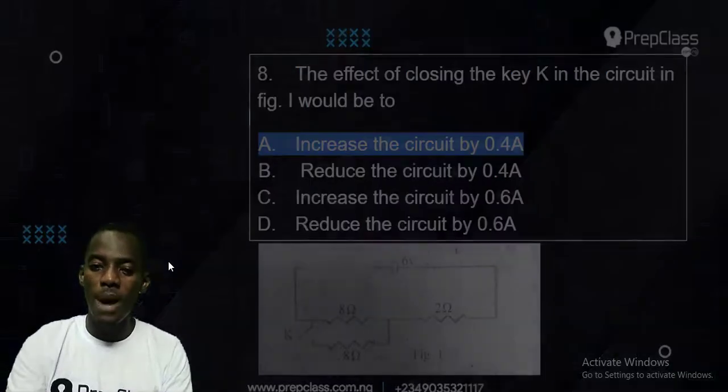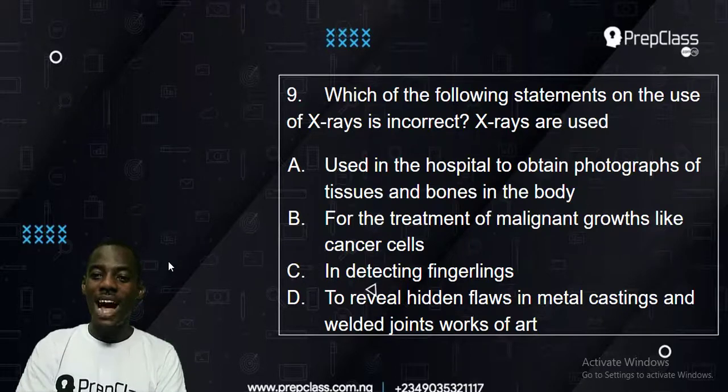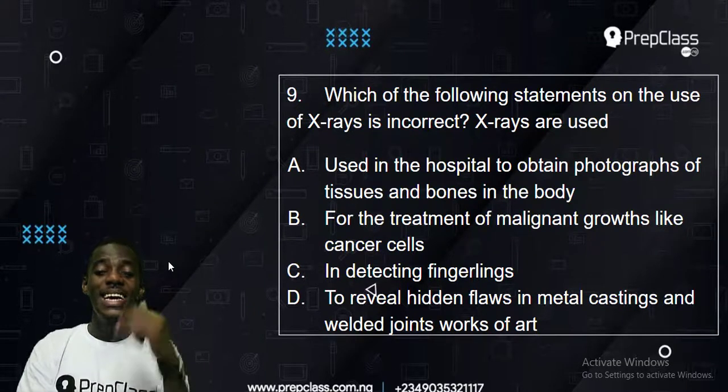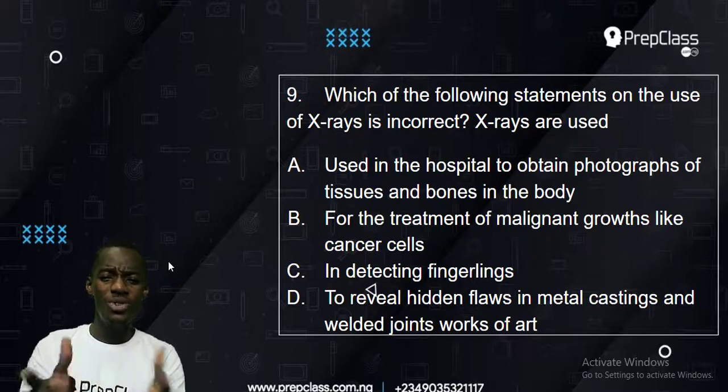And let's talk about number 9 now. Which of the following statements on the use of X-ray is incorrect? Which of the following statements on the use of X-ray is not correct? Now, you've been taught about X-ray before, maybe in year 12 or whatever. When you talk about X-ray, which one do you think is wrong?